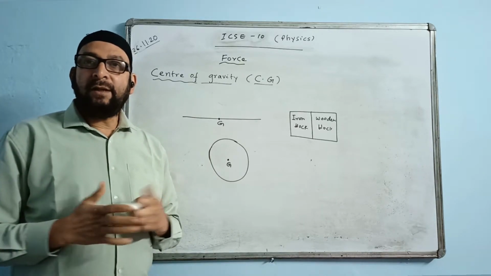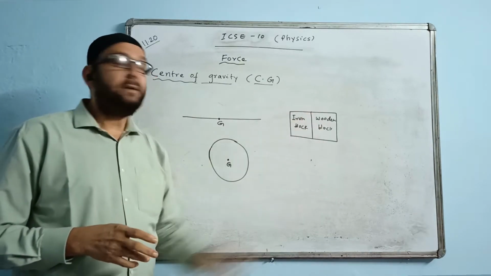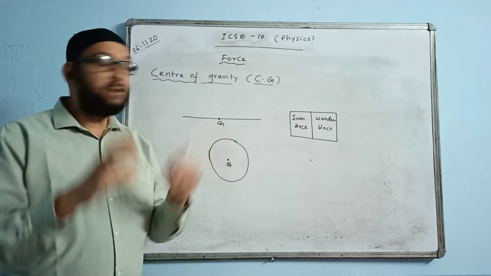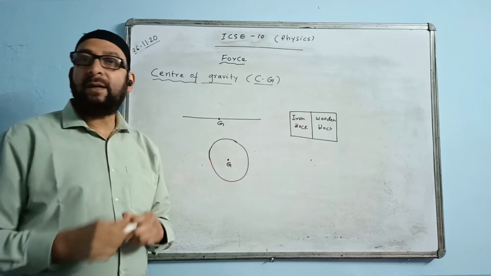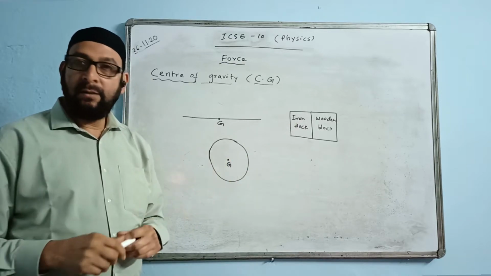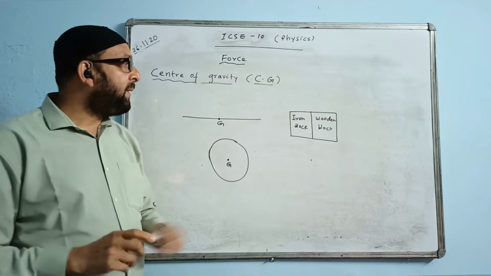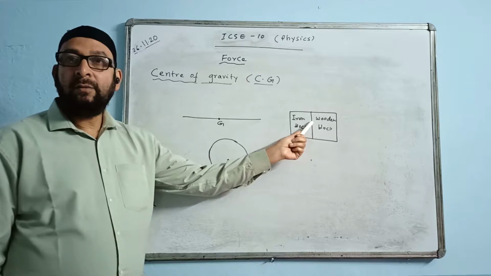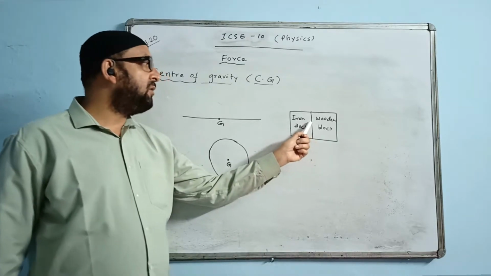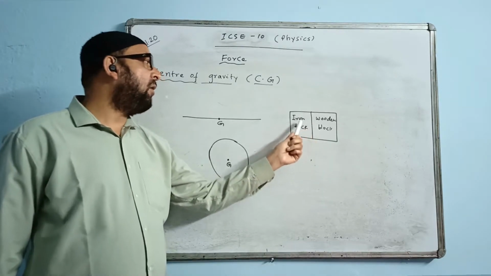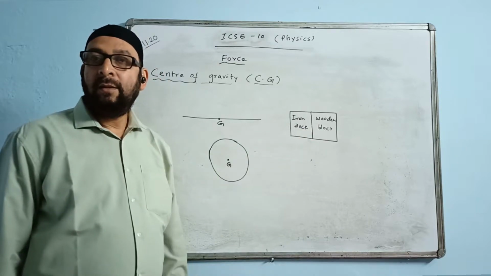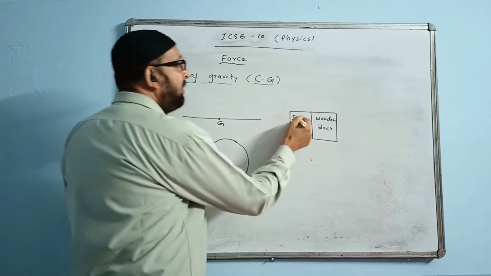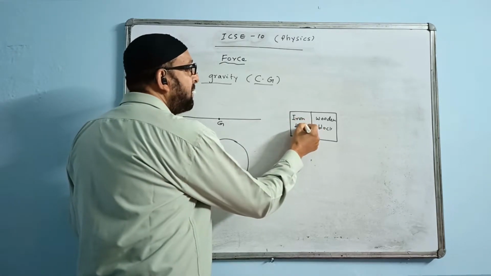Where is the center of gravity of the combined masses situated? Where will the center of gravity of this composite mass be situated? Composite means combined. Will it be exactly midway, somewhere at the junction? Will it be exactly at the junction, or inside the iron or inside the wood? The answer is it will be inside the iron, somewhere on this side.